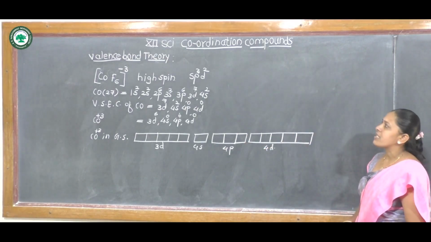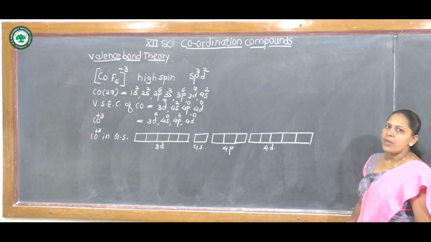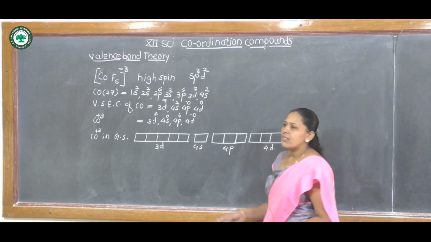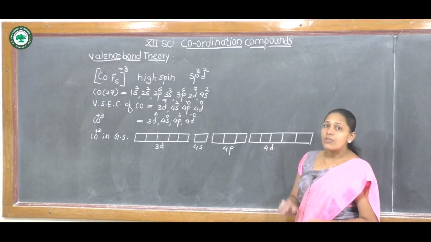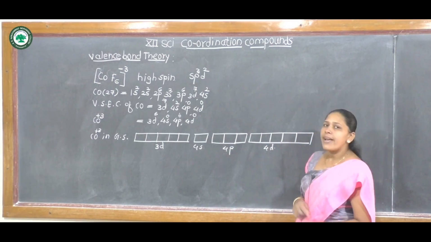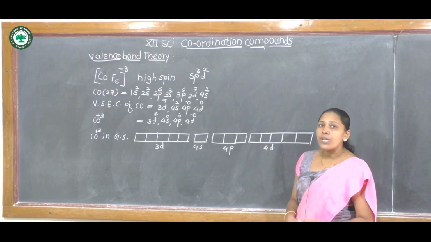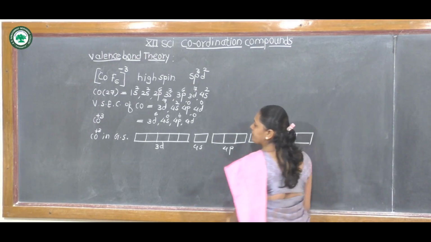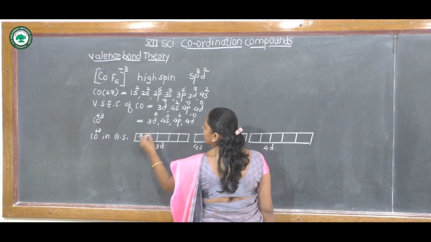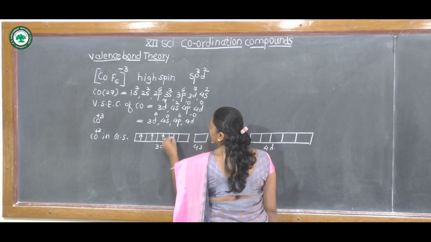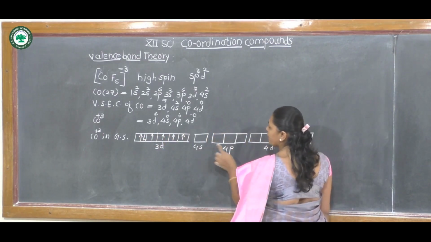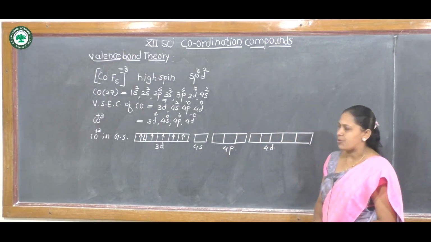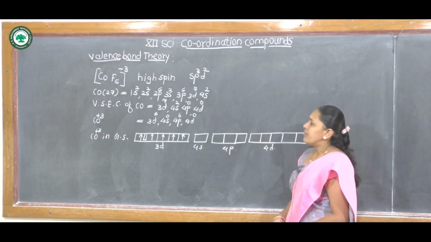Because this complex is a high spin complex, pairing in the 3d orbital does not take place. Therefore this complex uses the next vacant d orbital, that is 4d orbital, in hybridization. 3d6: 1, 2, 3, 4, 5 and 6. 4s0, 4p0 and 4d0.